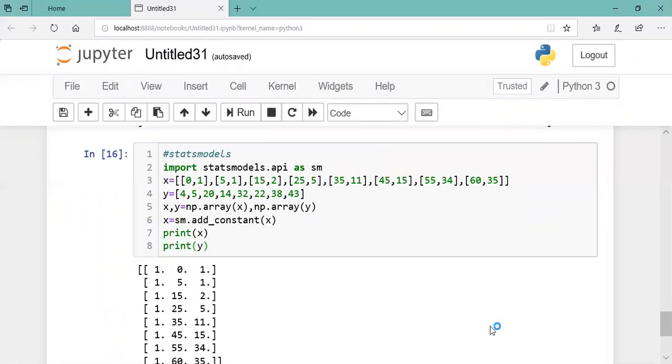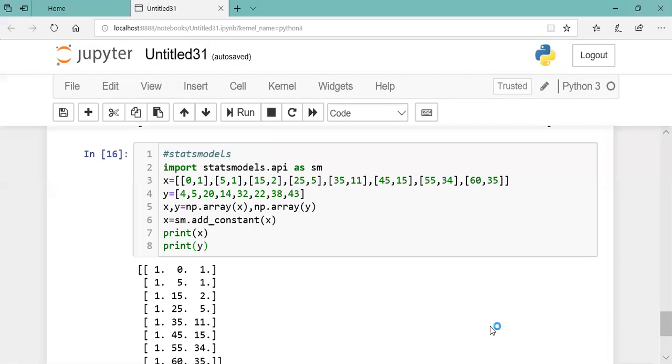See why it is done, because in linear regression you have the formula b0 plus b1 x1 plus b2 x2, correct? Along with b0 there is no variable, but along with b1 there is x1, along with b2 there is x2. So the intercept is very important, which is nothing but b0. If you put x value 0, what will the value of y be? b0. So b0 is very important.